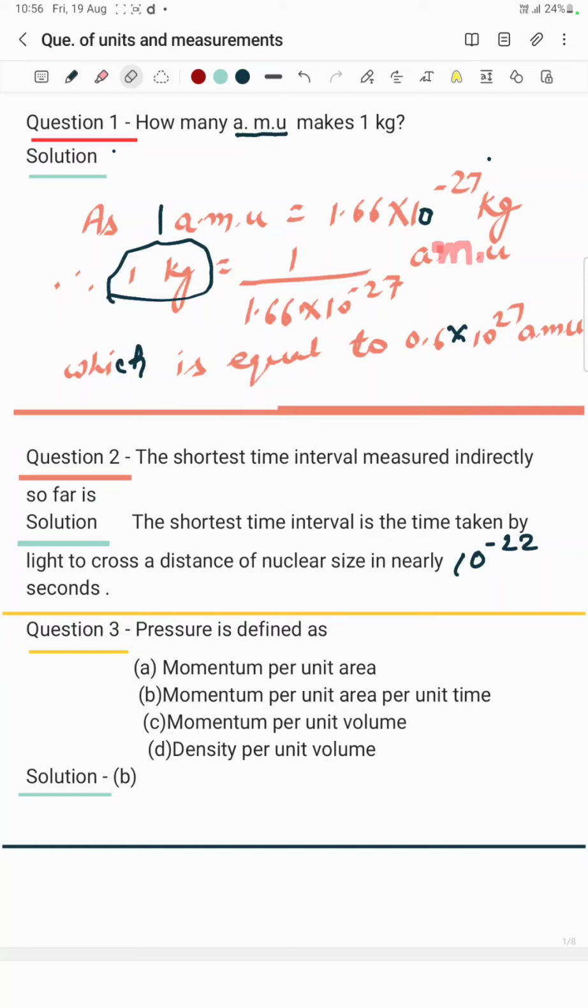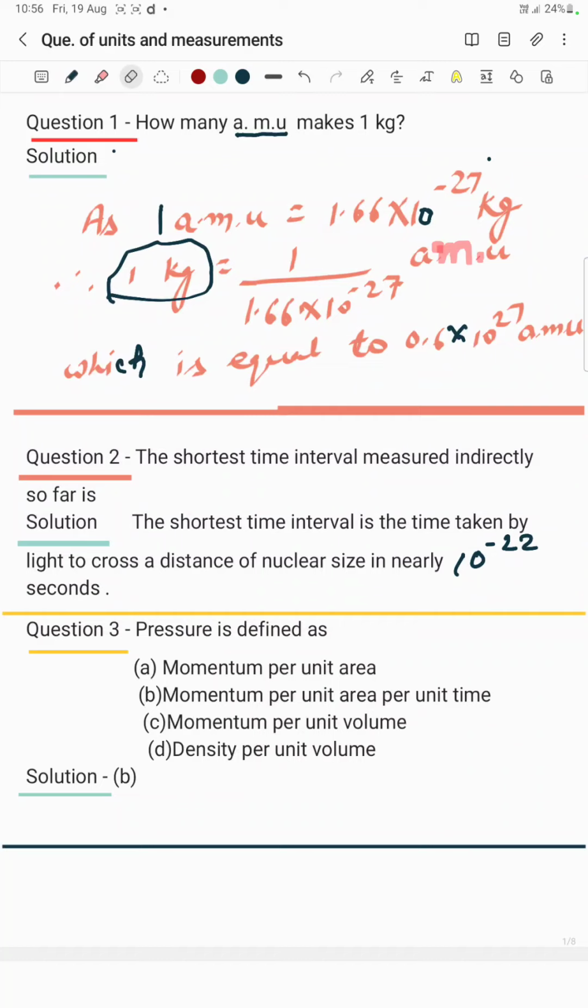So students, we talk about AMU everywhere, but we don't know what actually AMU is. Even I, when I didn't know about AMU, wanted to know about it, but I could not get the resources to know about it. So today I will tell you a very easy method to remember.